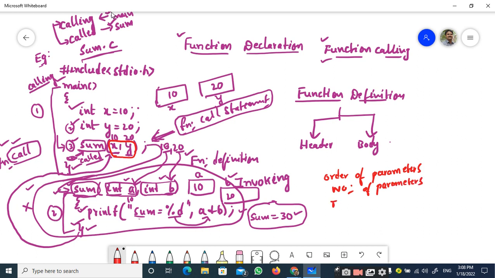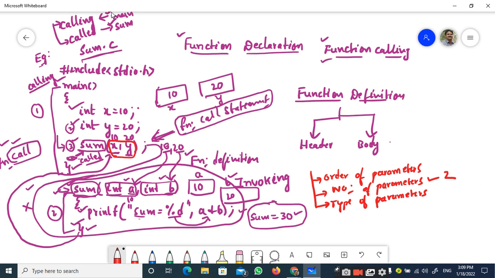And you should be very careful with the type of parameters, very, very important. I will tell you what these type of parameters and order and number of parameters is. The number of parameters is very simple. It tells how many parameters are being passed and how many have been received. That is the number of parameters. In this current example, we have passed two parameters, right? Therefore, the number of parameters that we have passed is 2.